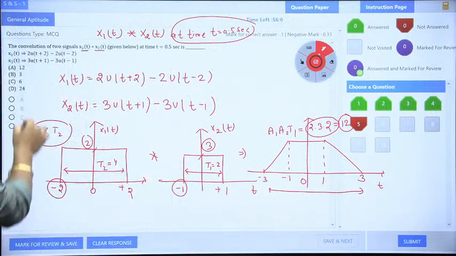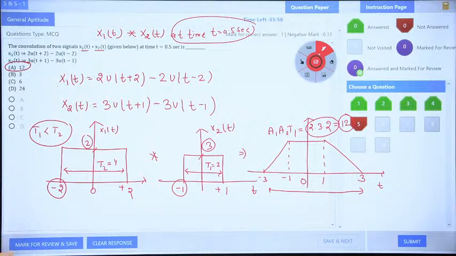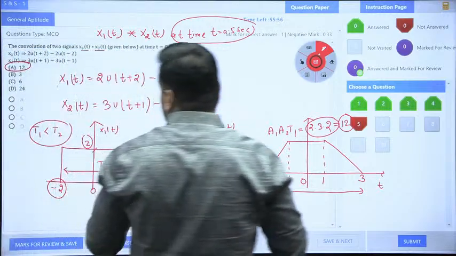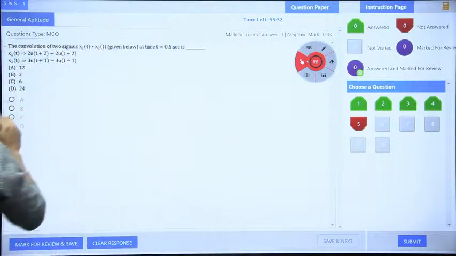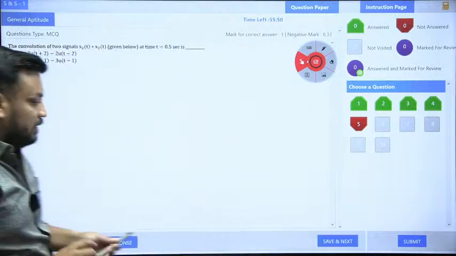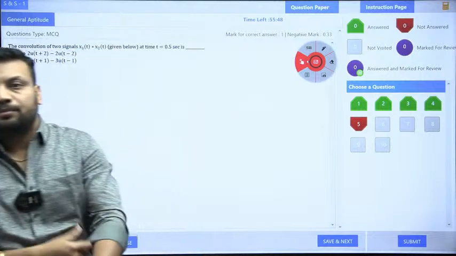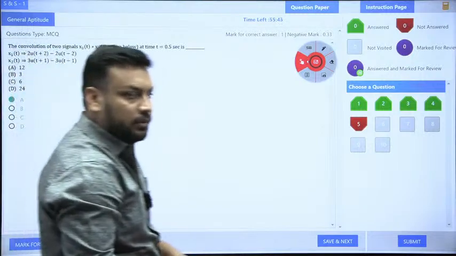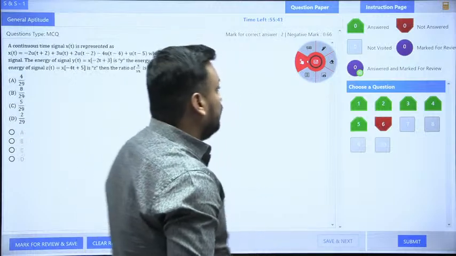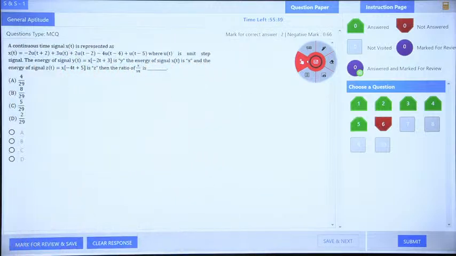And 12 is mentioned in which option? Option A. So I will mark the correct answer as option A here. Option A gives me 12. Again I will do save and next. So Naveen Kumar replied 12 sir. Very good Naveen, you are correct. Shabash. Naveen, I think from the last 3 questions you are correct. So again a beautiful question, guys.